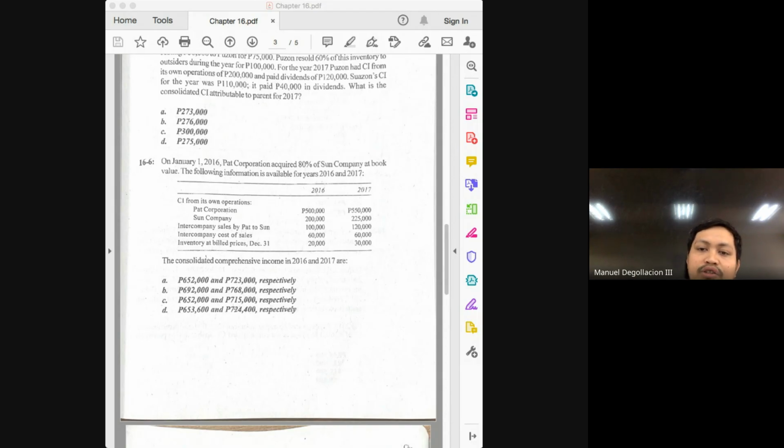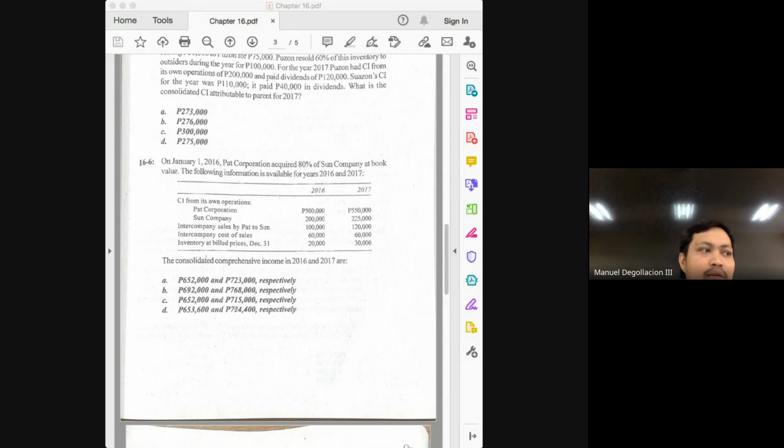So how much then is the share of the NCI in the 200,000 income of the subsidiary? 40,000. So you deduct the 40,000 from how much was the consolidated income in 2016? 692,000. So 692,000 minus 40,000 will give you how much? 652,000.